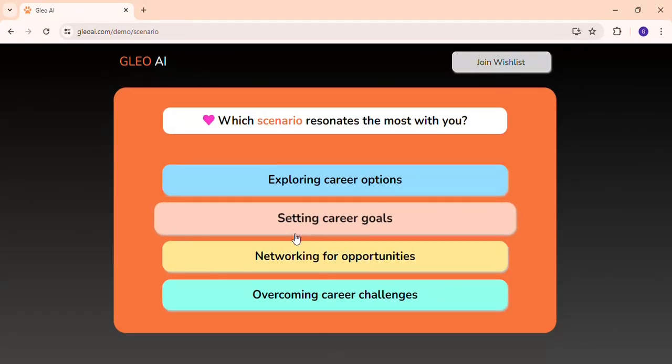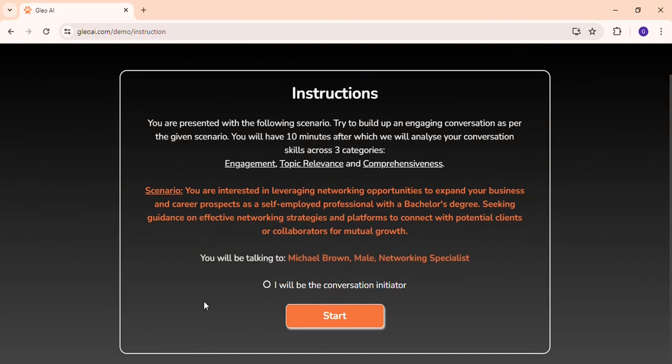Next, we have some realistic scenarios to choose from. And then we have some instructions to converse based on the scenario, and it's time-bounded. It will assess on these three metrics. Then here is our scenario description. I will probably let Michael start this conversation.